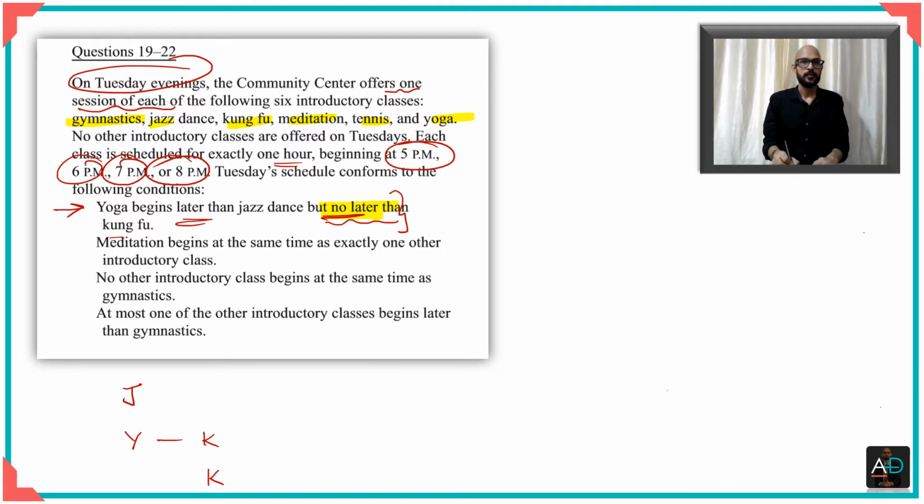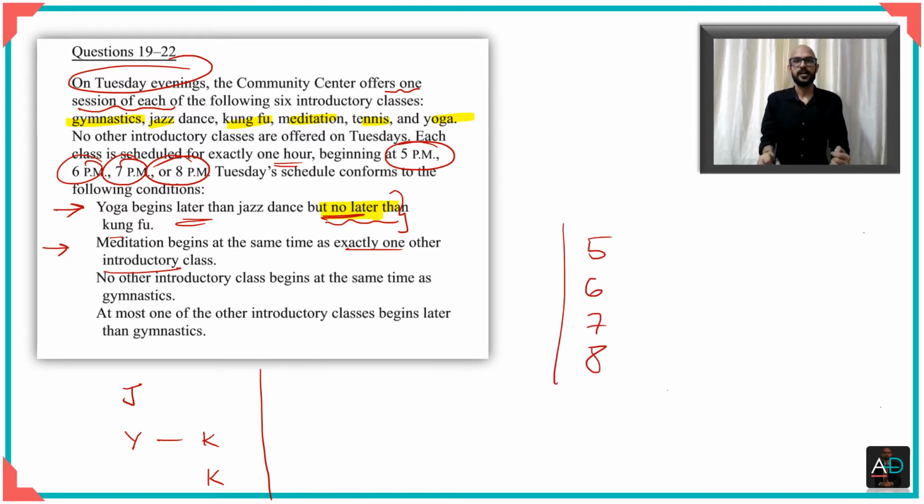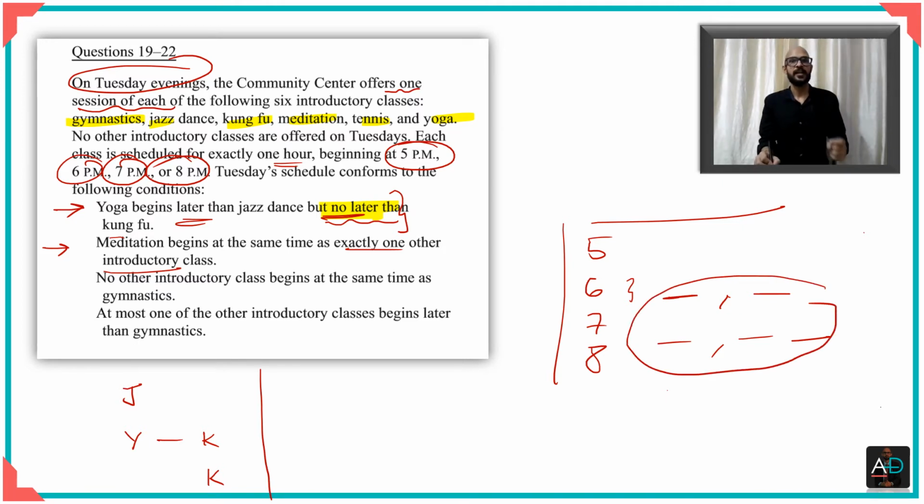Now let's look at our second rule. It says that meditation begins at the same time as exactly one other introductory class. If you noticed, I said that since we have 4 time slots and 6 activities, it means that with at least some time slots there will have to be multiple things, right? Or perhaps there might have to be 3. You never know. We have to see those details later on, but we do know that 2 activities can happen or will have to happen simultaneously.